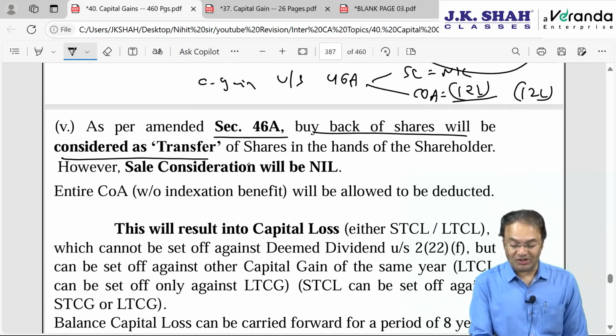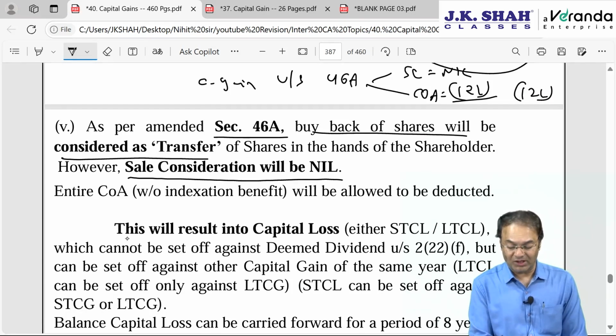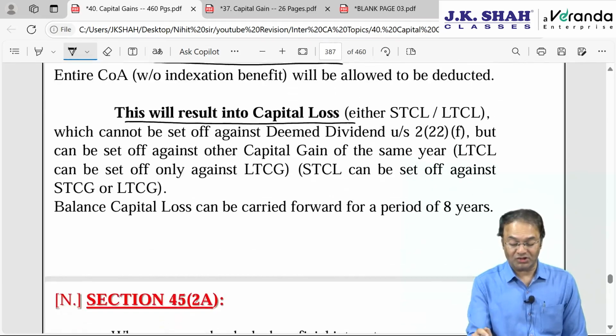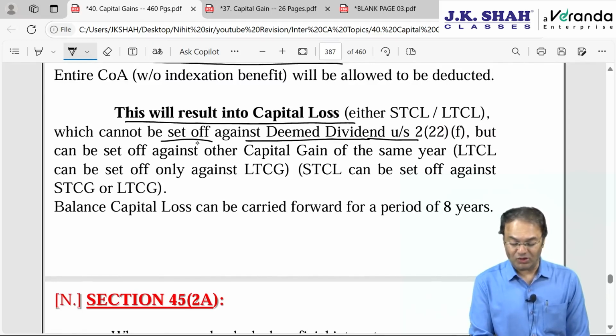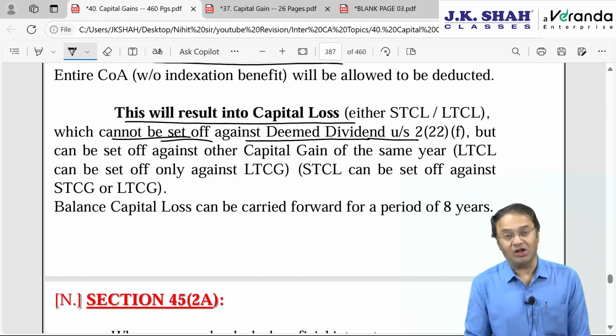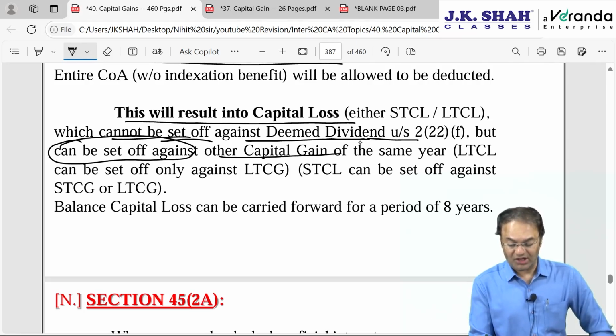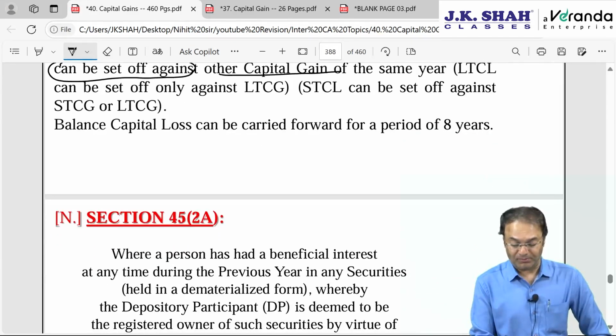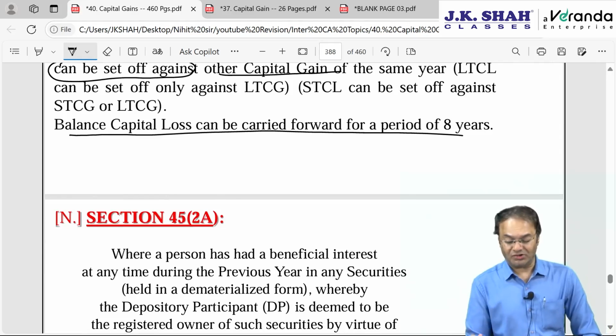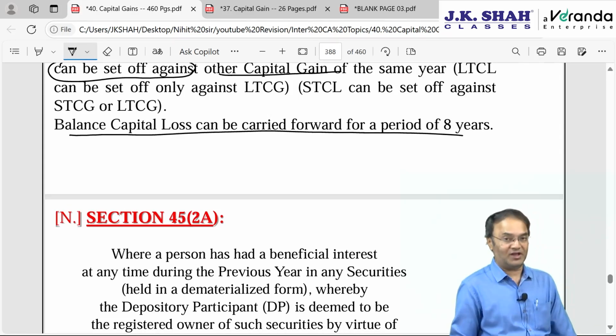Buyback of shares will be considered as transfer of shares in the hands of the shareholder. Sale consideration will be nil. This will result in a capital loss. You cannot set it off against deemed dividend. Barring deemed dividend, it can be set off against other capital gain, short term or long term depending upon the period of holding. The balance capital loss can be carried forward for the next 8 years.